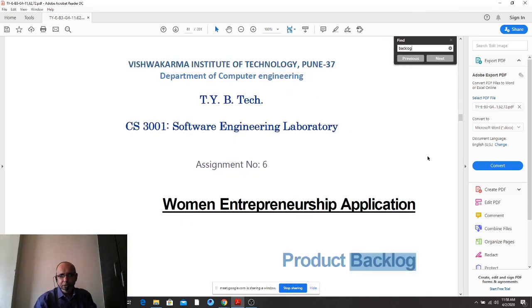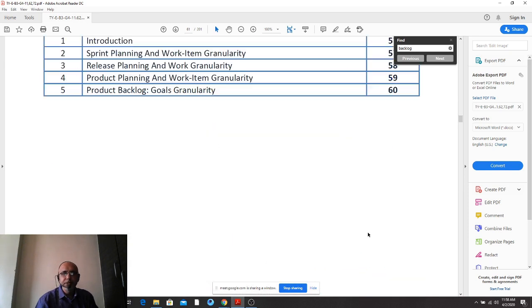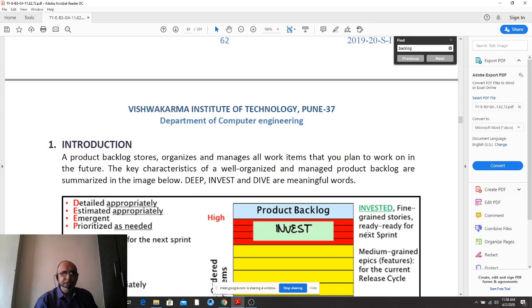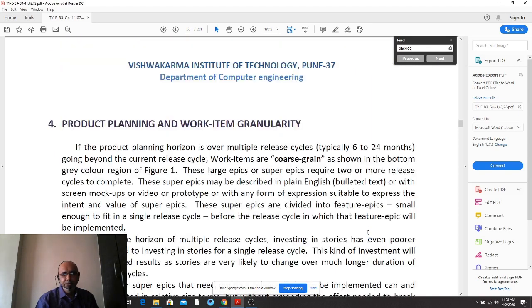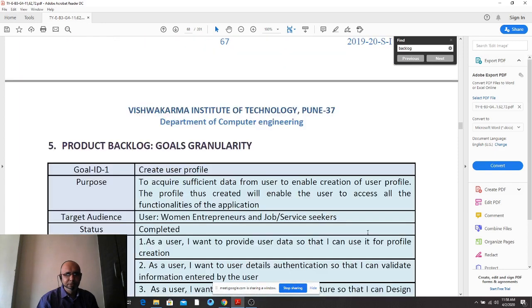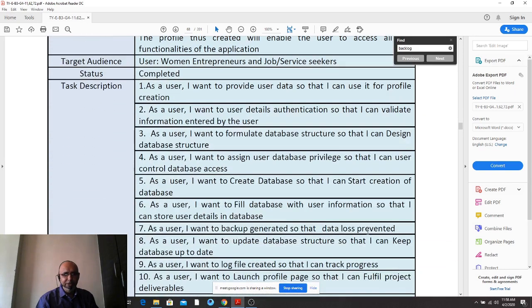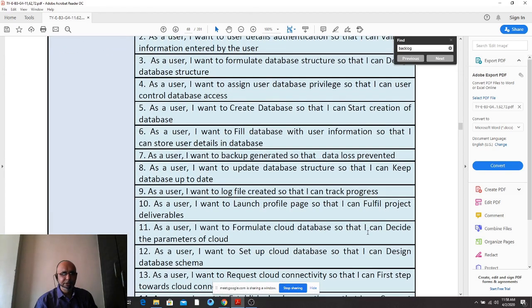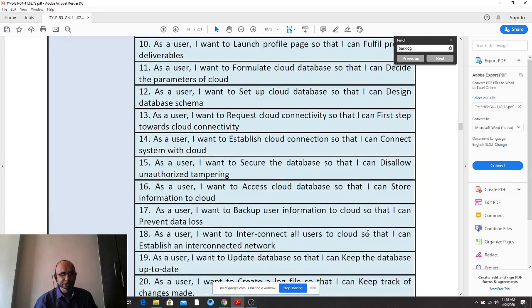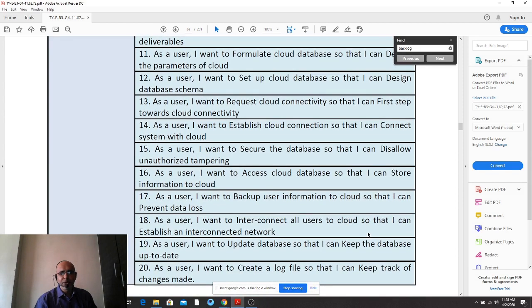Okay, product backlog, sixth assignment. Now for objective 1, keep this theory as it is. You have to start from the table, right? This table. Goal ID 1, right? Target audience has been written. Now there are 20 steps as you can observe. 20 user stories are there in goal 1 product backlog.